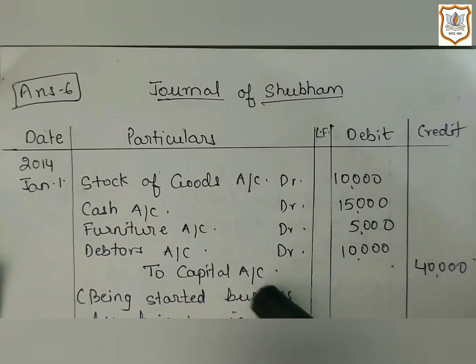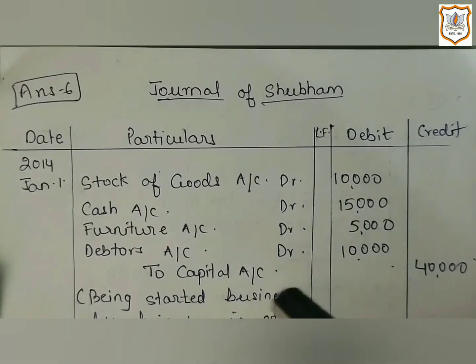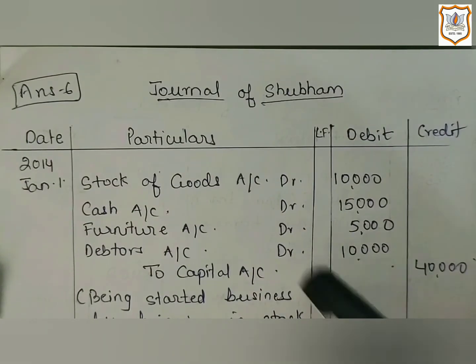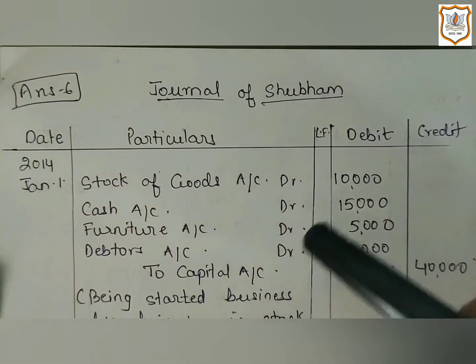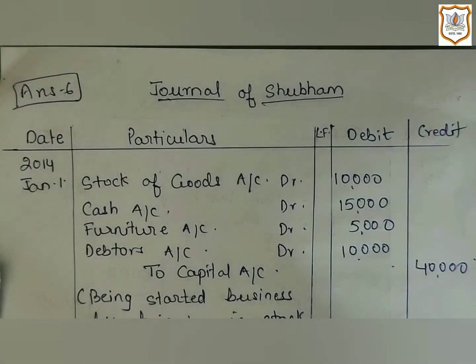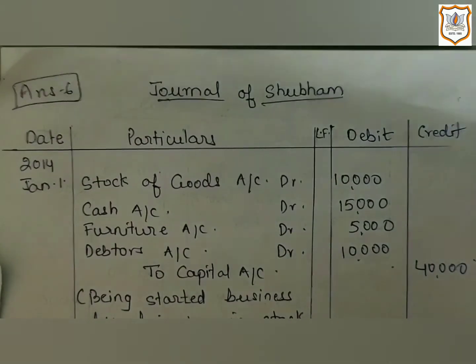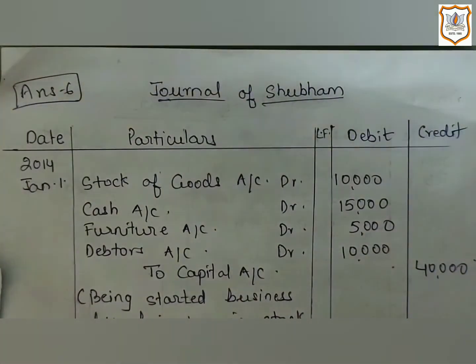Then the capital account is also a personal account. Here, for the capital account also, we will apply the rule of personal account. So let us decide whether here the owner is receiving something or he is giving the benefit to the business. One thing you must remember: from the viewpoint of accounting, a business entity or firm and the owner of business are considered as separate independent entities. We as accountants have to write the accounts of the business, not of the owner of the business.